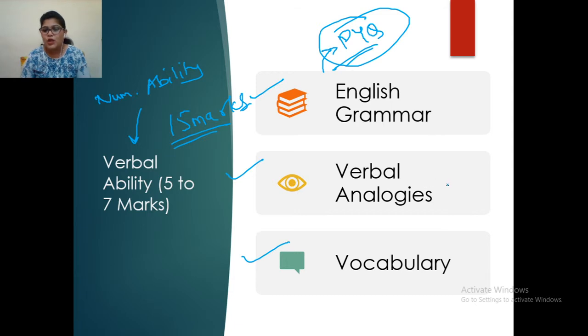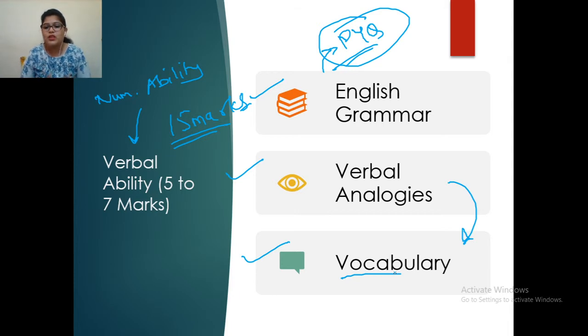For verbal analogies and vocabulary, you definitely have to work on your vocabulary. That is a very important part of your personal development as well. Also, whenever you go for campus interviews, if your vocabulary is strong, then the person standing in front of you will definitely get impressed, and will think that he or she is impressive.